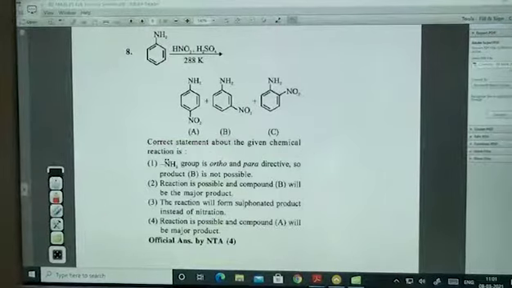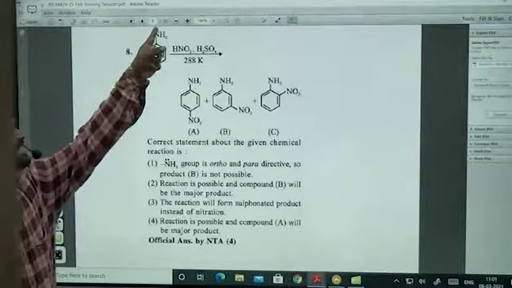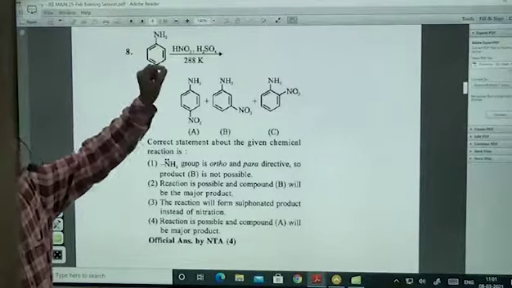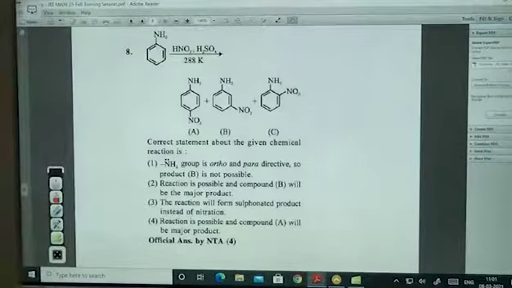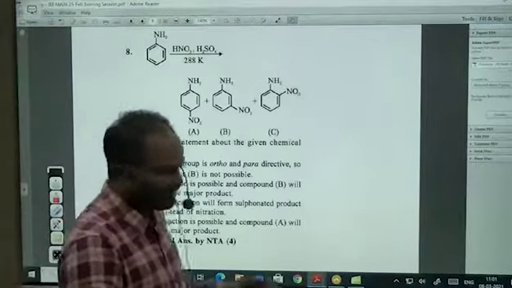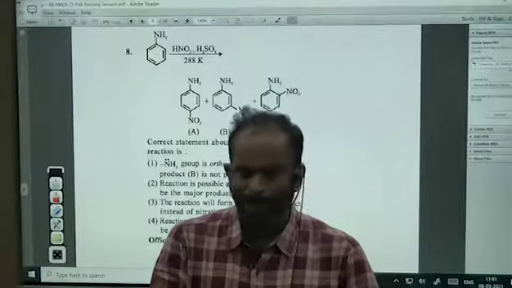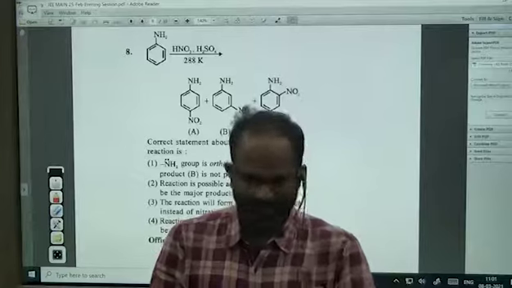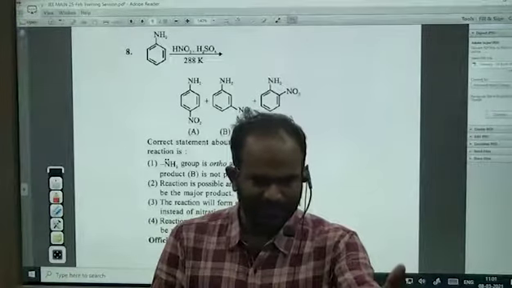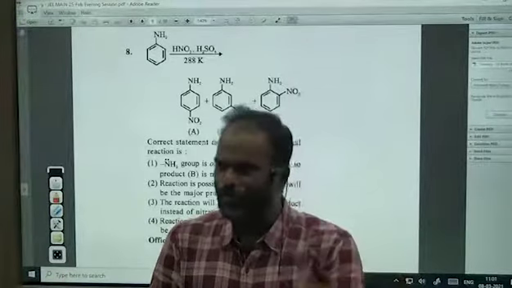Actually, if you remember, NH2 if it is added, just imagine, if only benzene is there. Do you observe this any time? I have given you nitrobenzene, aniline, benzene, nitrobenzene, aniline. And I am trying to do nitration.